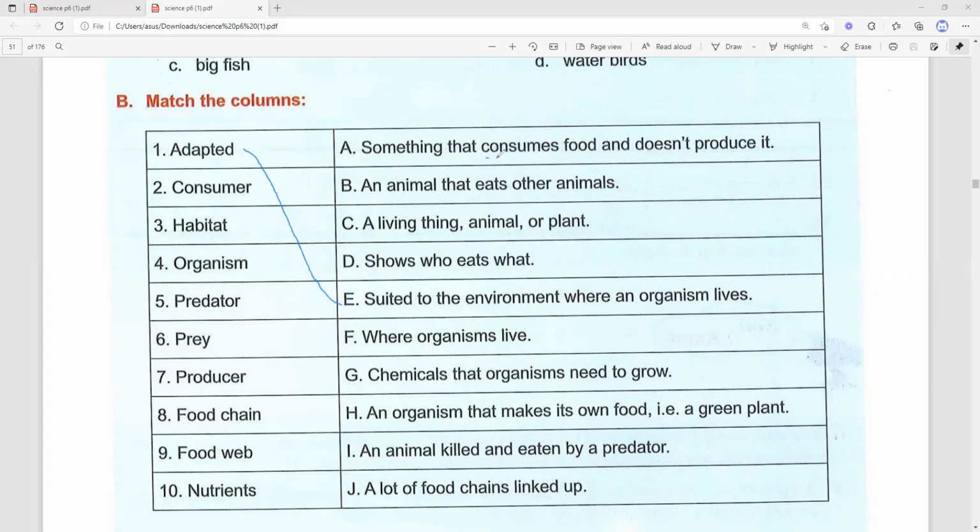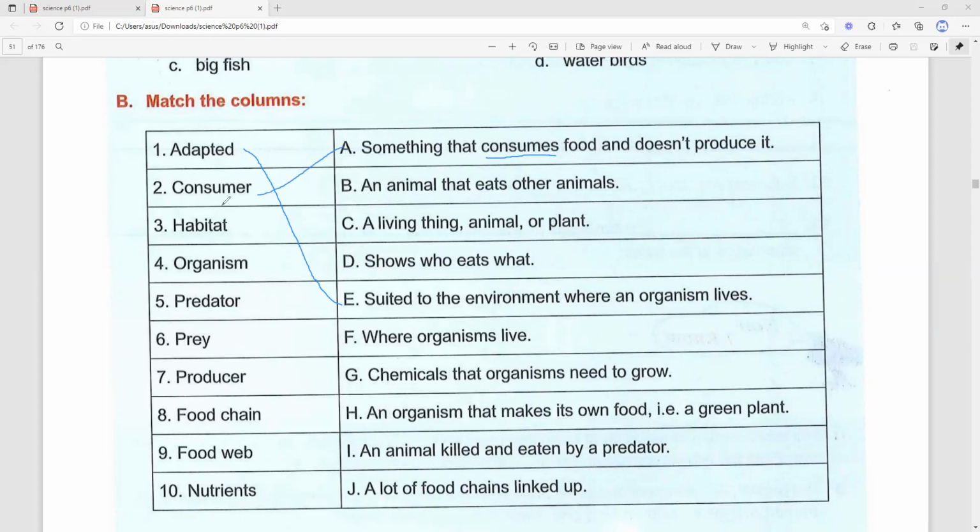Consume means to eat. Okay, something that consumes food and doesn't produce. Doesn't produce means cannot produce, right? Because the only producers are the plants. Okay, for consumer, that is the correct answer, letter A.